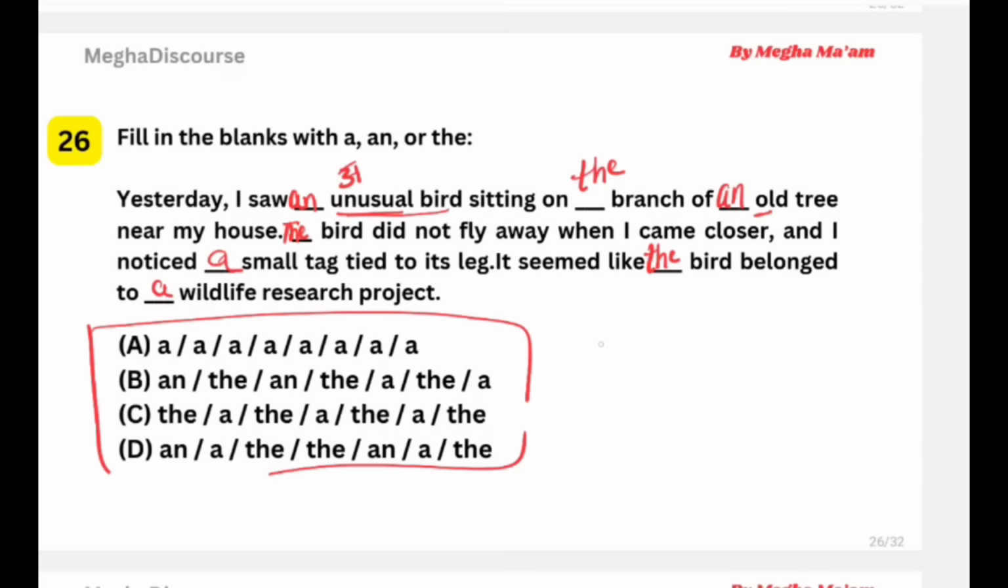So our answer should be "an". Okay, "an". So this is not "one". The "an". Okay, then the A option is B. Okay, so this is our answer.